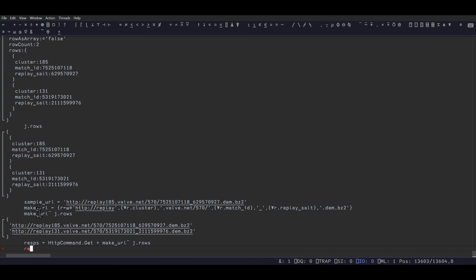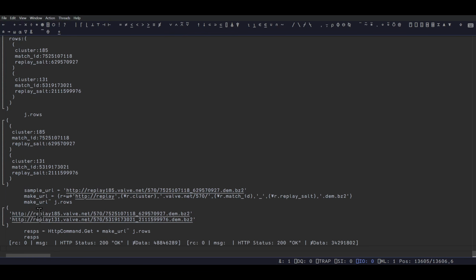Okay, so resps is 2 responses. Awesome. We have, I don't know how many megabytes that is. 48 megabytes? That can't be 48 gigs. I don't know what data actually is. I assume it's a byte. Now we have both of them.